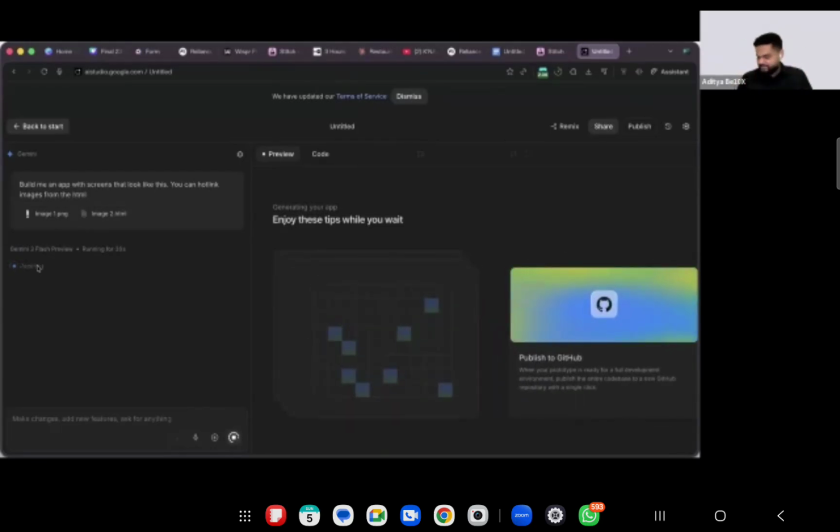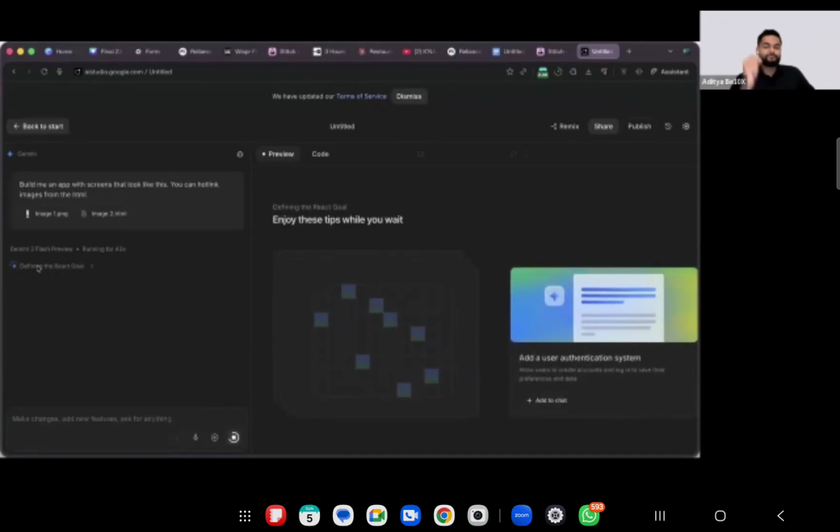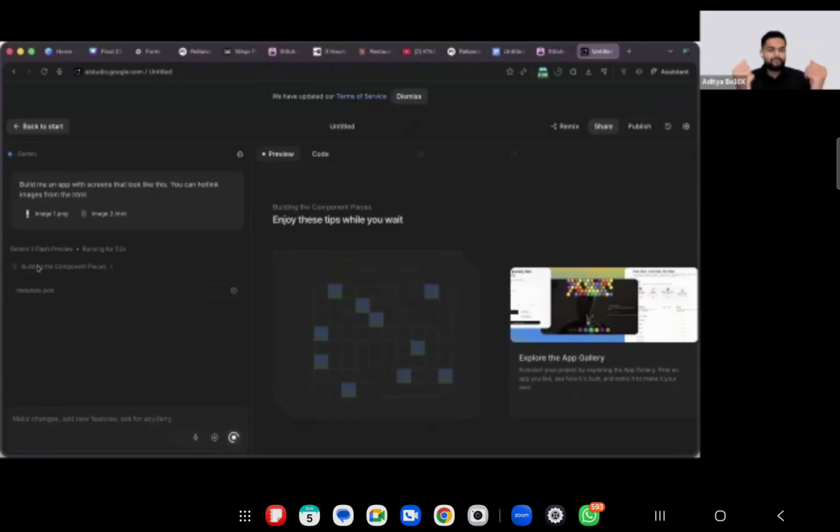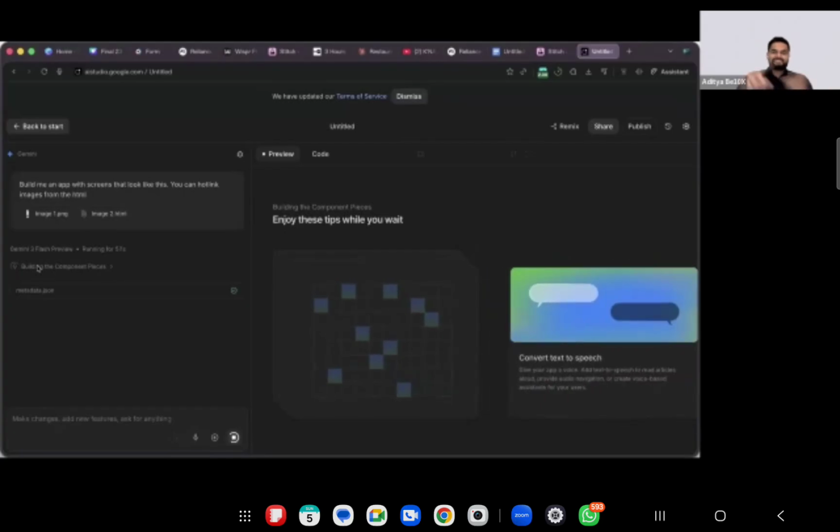Who right now thinks this workshop is already 10x paisa hustle, not only paisa hustle, 10x paisa hustle? Drop in 10x in the chat box if you already feel that. A lot of people say that they thought we were just going to learn ChatGPT, and we have learned so many tools and didn't even touch base on ChatGPT. We learned AI Studio, we learned Stitch, we learned Notebook LM. Now we are going to learn more tools.